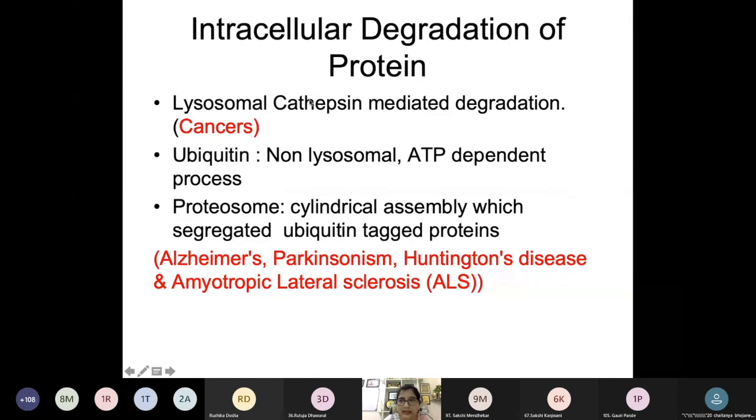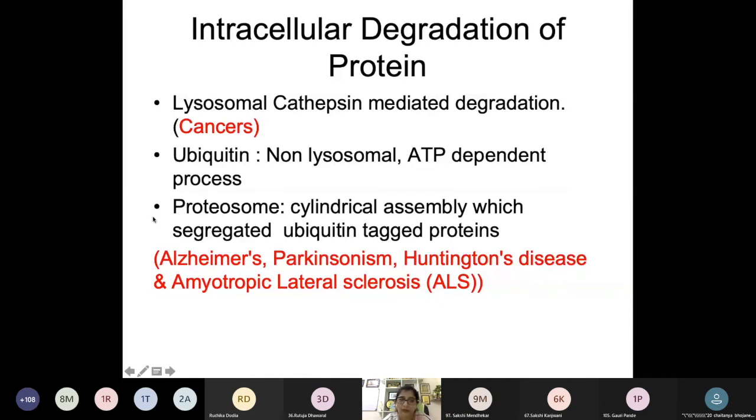So what do they do? These cancer cells hydrolyze the surrounding extracellular matrix, and that's why these cancer cells can easily move from one place to another. This is how cancer spreads very fast in our body. This is because this lysosomal cathepsin is secreted by the cancer cell also.